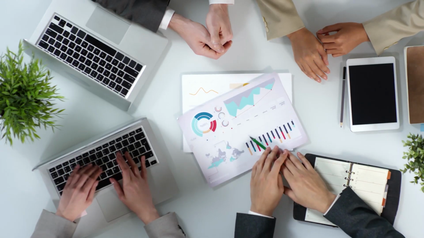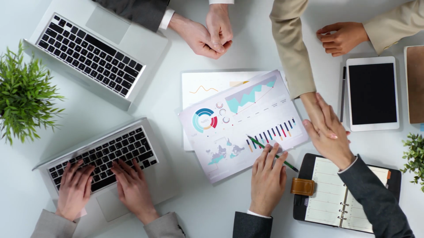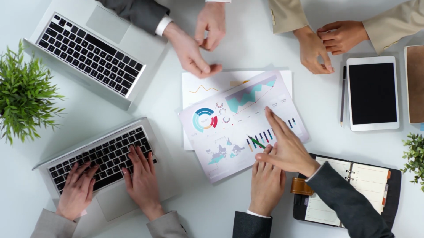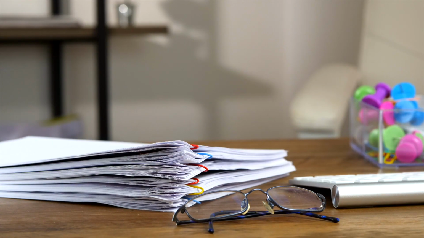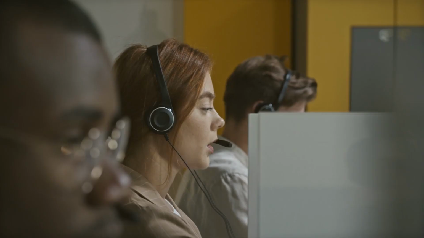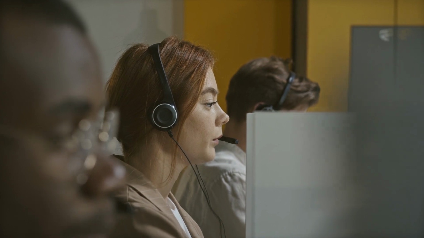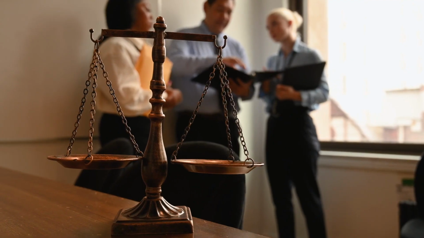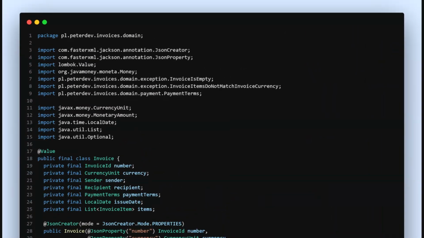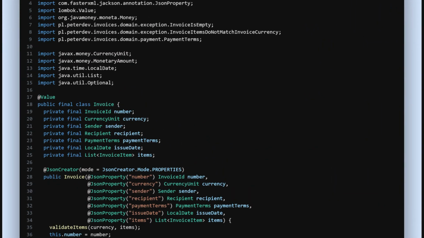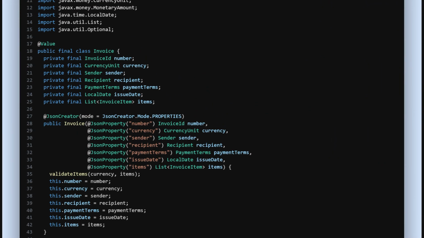Creating financial documents. Every e-commerce or financial app generates documents like bills, invoices, or summaries. You want these files to be without mistakes, right? I've worked for a company which created thousands of invoices every day. If I made a bug in that code, the telephones would not stop ringing and the company could even get sued. This is why the code that calculates an invoice or a summary needs to be clean and very well tested. It's a good practice to separate concerns.